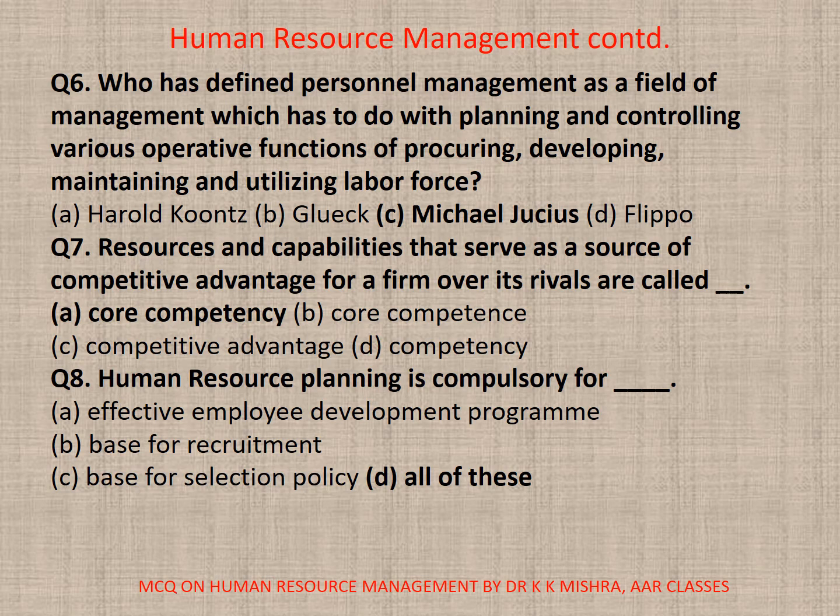7. Resources and capabilities that serve as a source of competitive advantage for a firm over its rivals are called dash. A. Core competency, B. Core competence, C. Competitive advantage or the competency. Correct option is A. Core competency.